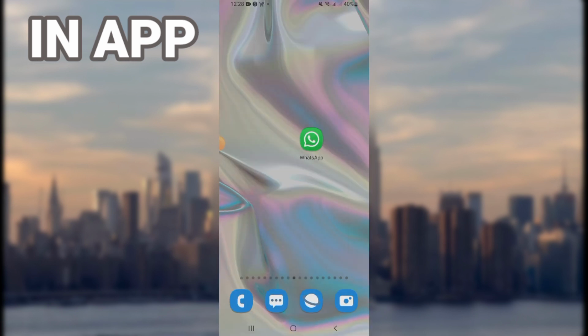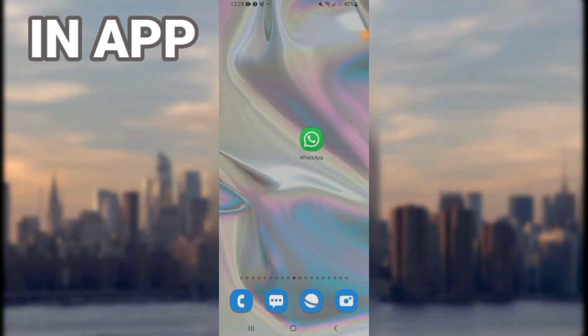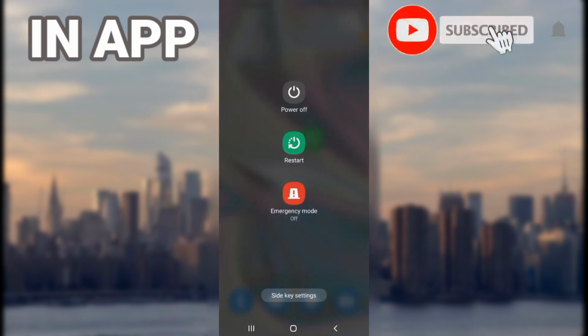Click OK and then go directly to your Play Store or App Store. You have to update your WhatsApp to the latest version, then restart your phone.